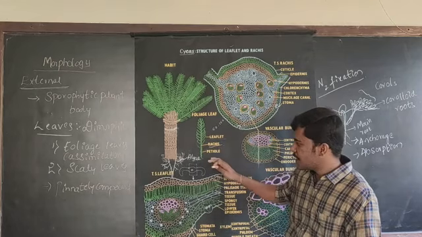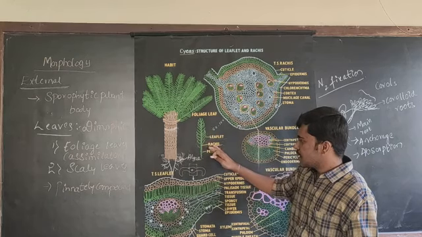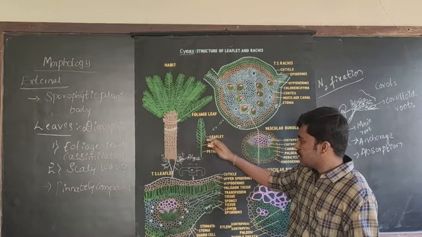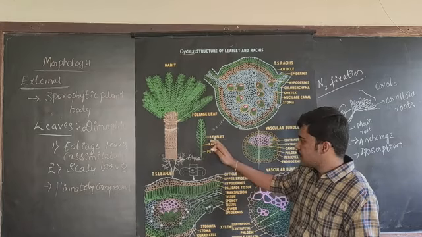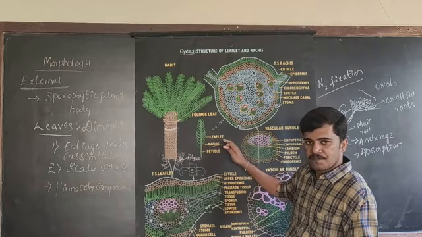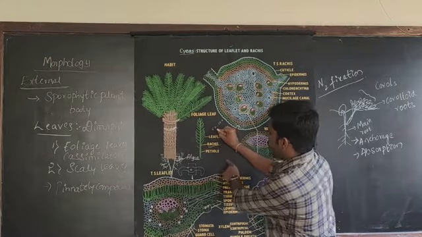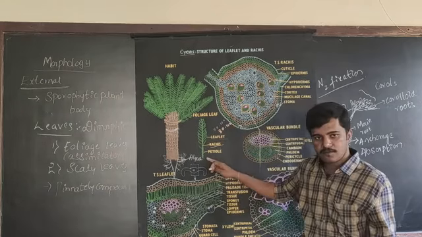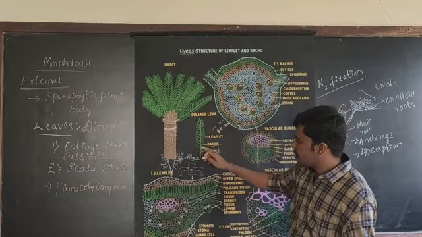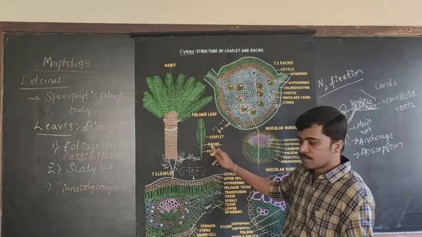Why it is known as a pinnately compound leaf means around the central axis, that is around the rachis, the leaflets will arise. On both sides of the rachis, you will find the presence of leaflets. In a single leaf, you will find about 80 to 100 leaflets present on both sides of the rachis.